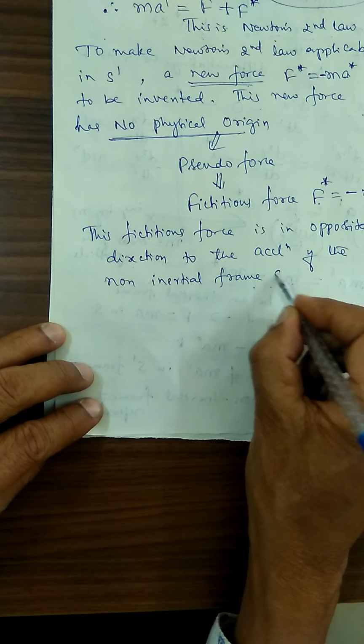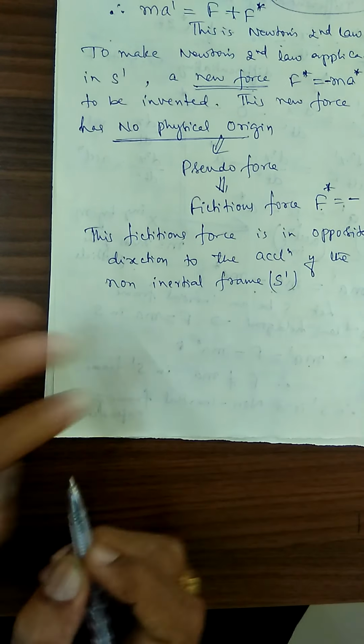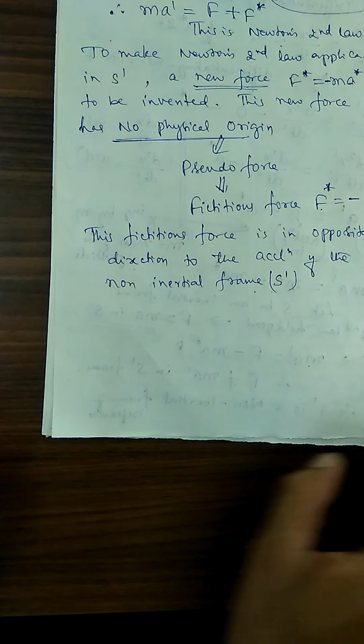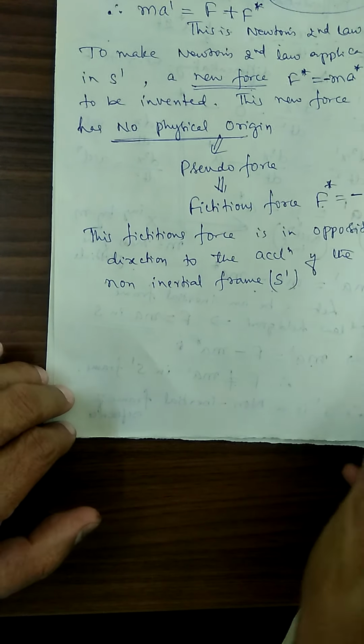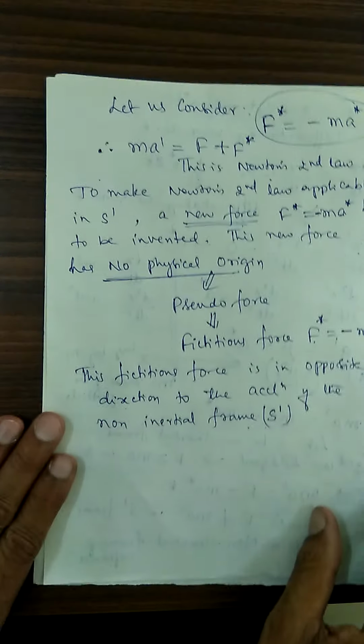Which is the non-inertial frame? S dash. If you write this much, you will get 6 marks. This carries 6 marks.